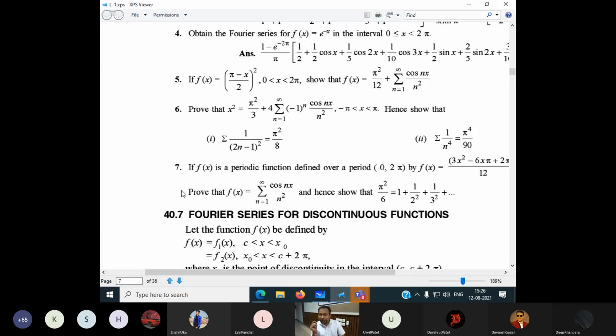Now, you may feel: why do you require a discontinuous function to find the Fourier series? Very interesting question. Be careful that in petroleum engineering, nothing is continuous. If I talk about engineering problems in petroleum science and technology, everything is in the form of discontinuous data.